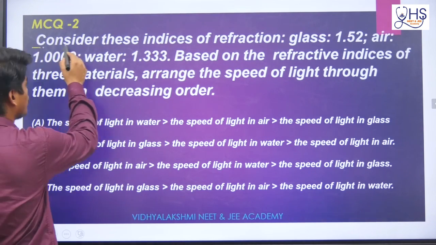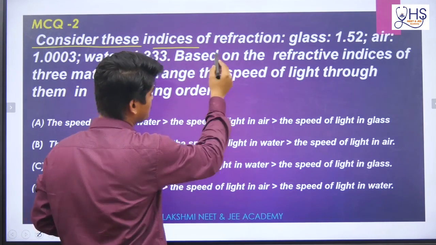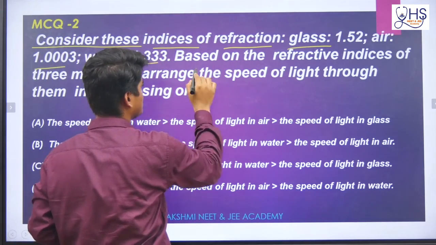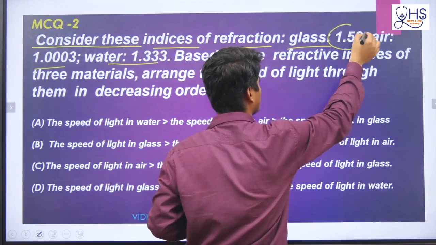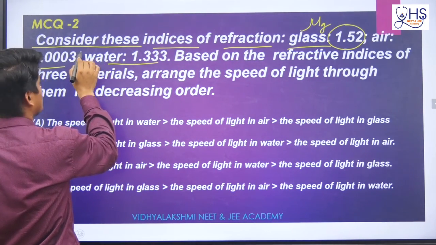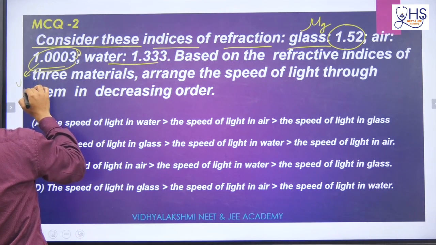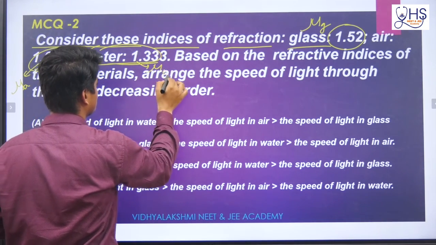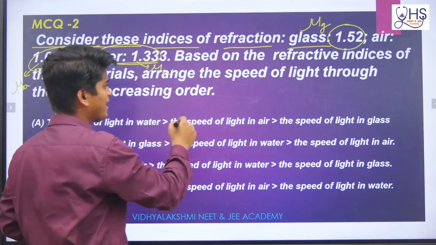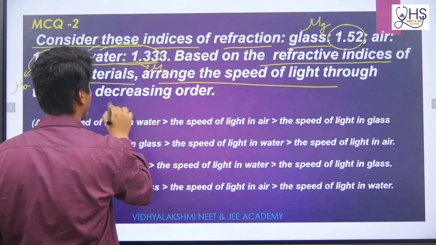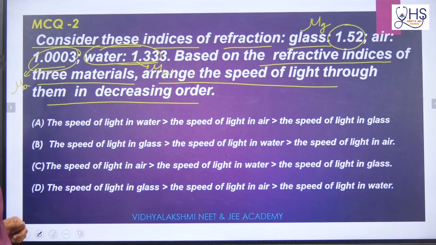Here consider these indices of refraction: glass, air, water. Three things are given: mu glass, the refractive index of glass, mu air, and mu water. Now based on the refractive indices of these three materials, arrange the speed of light through them in decreasing order. Now what do we need to do here?